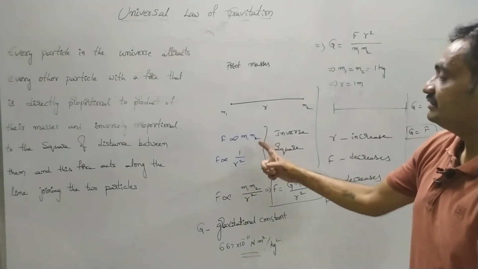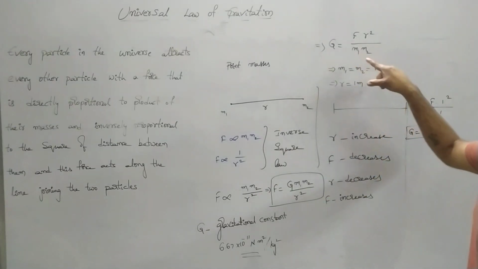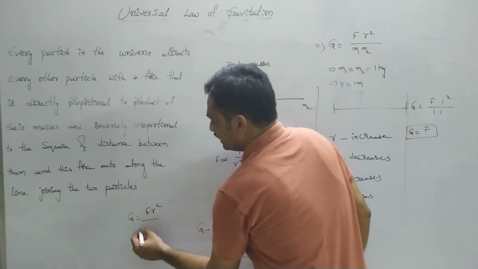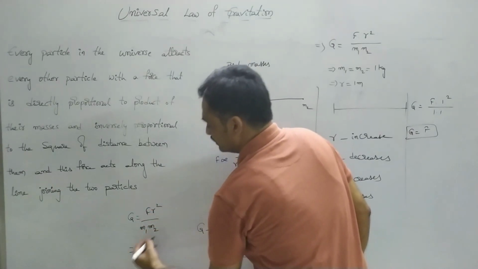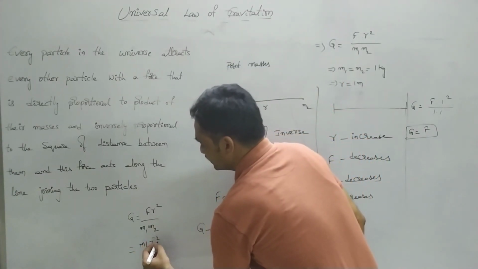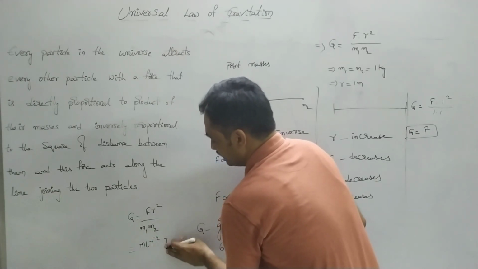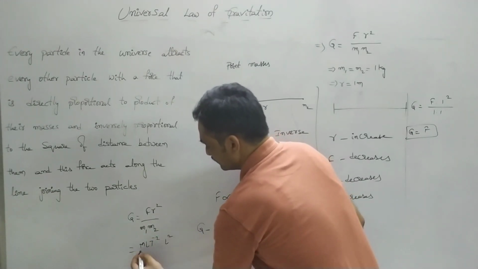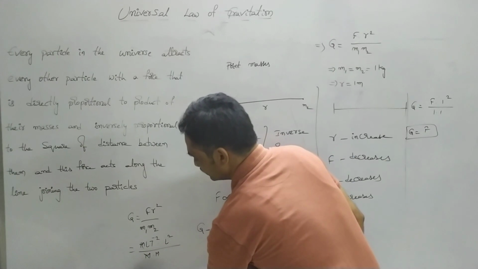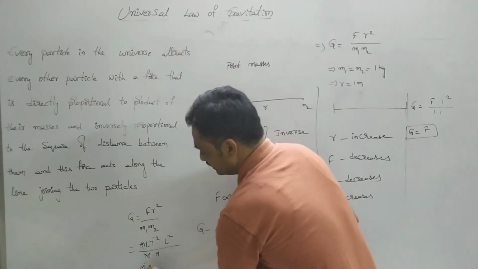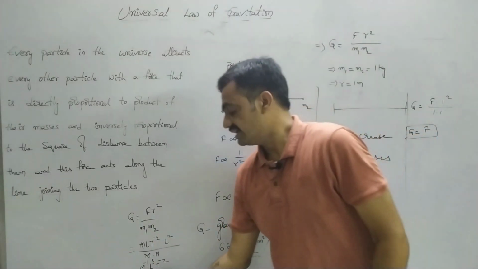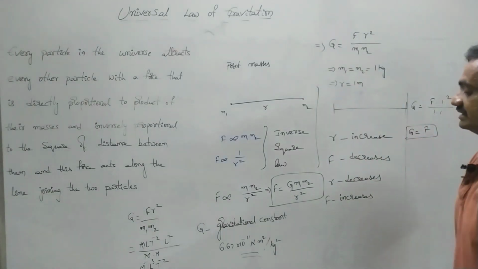Now we have to give the dimensional formula for the gravitational constant. Observe that here G equals F r square by m1 m2. The dimensional formula for force is M L T to the power of minus 2, and for r square it is L square, divided by mass, which is M into M. One M gets cancelled. So here we get M to the power of minus 1 L cube T to the power of minus 2. This is the dimensional formula for the gravitational constant.